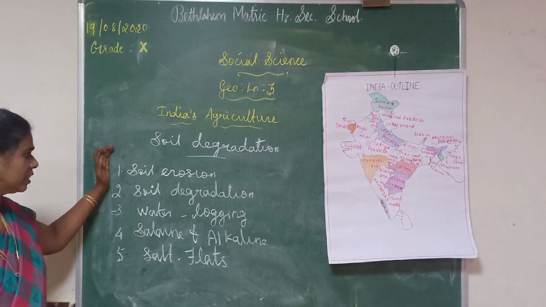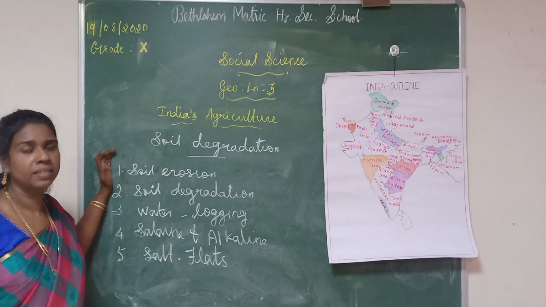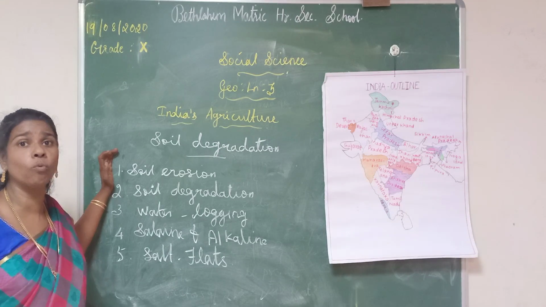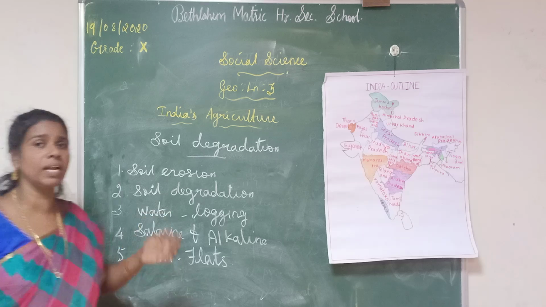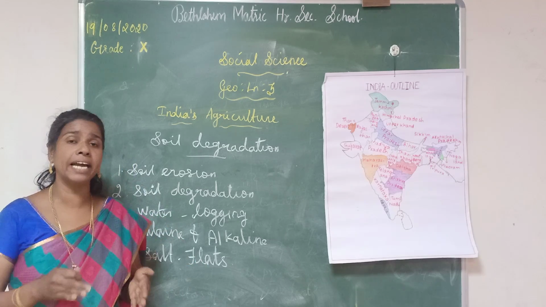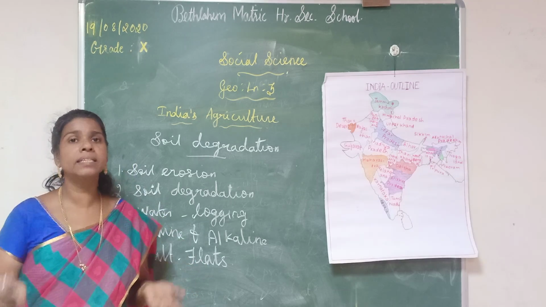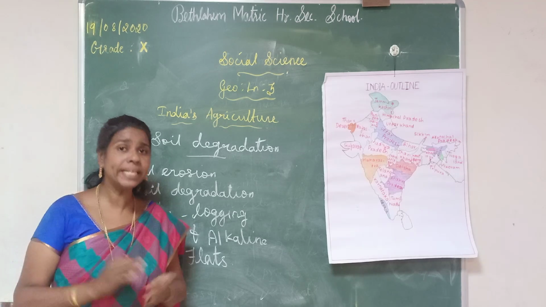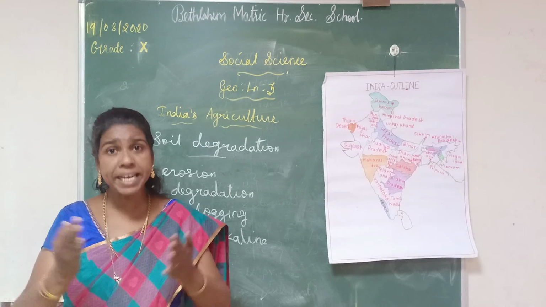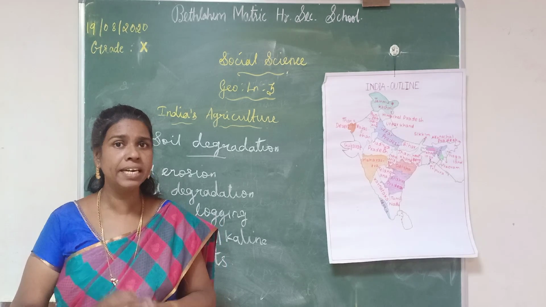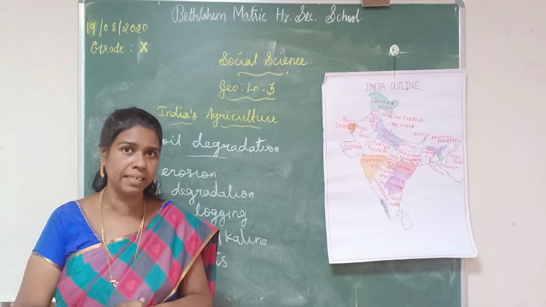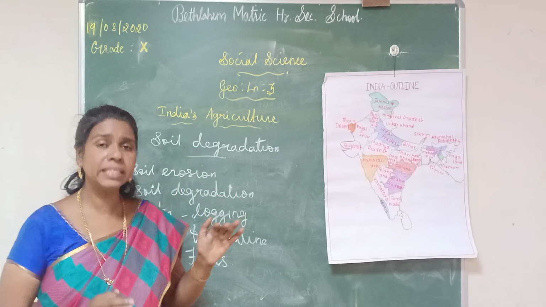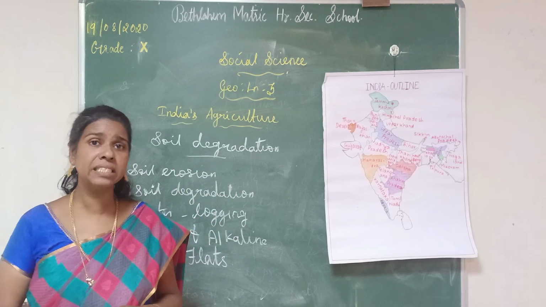Listen here. The first one is soil erosion. Soil erosion occurs due to lack of trees and overgrazing. Mainly, soil erosion occurs because of deforestation. What is meant by deforestation? Very good. Cutting of trees. He said deforestation means cutting of trees, and because of cutting of trees, soil erosion will occur. This is one of the main problems in Indian soil.